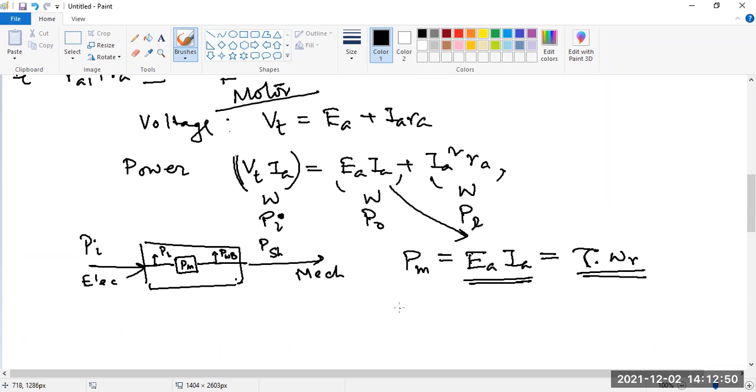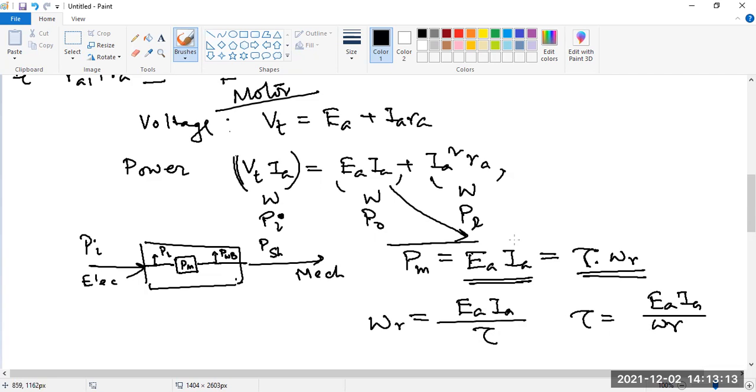So from this you can find omega, which is EA IA by tau, or we can find tau, which is EA IA by omega. This is called the power balance equation.